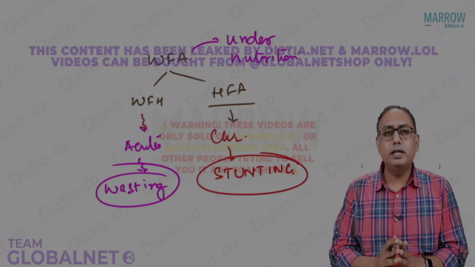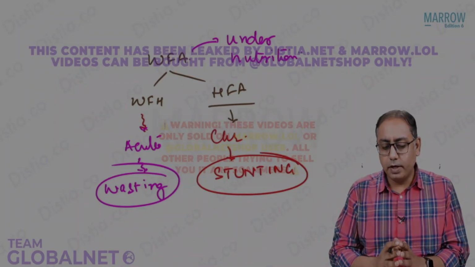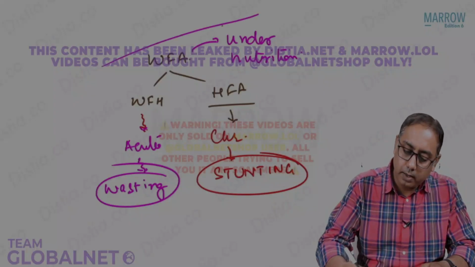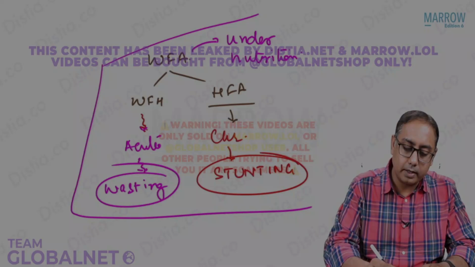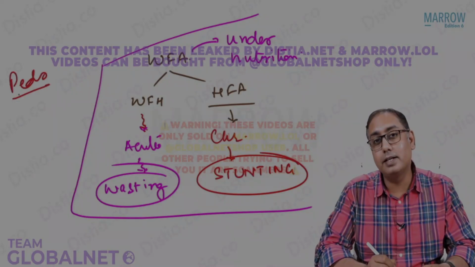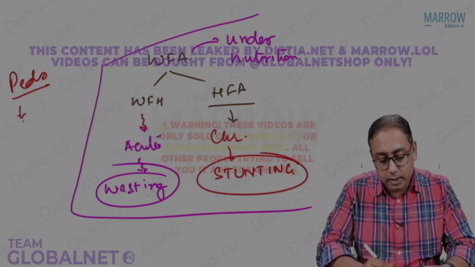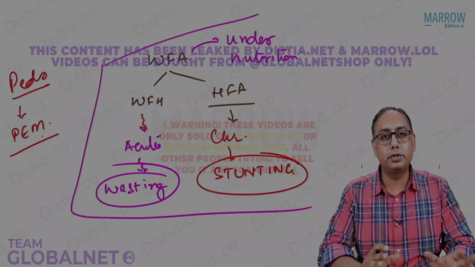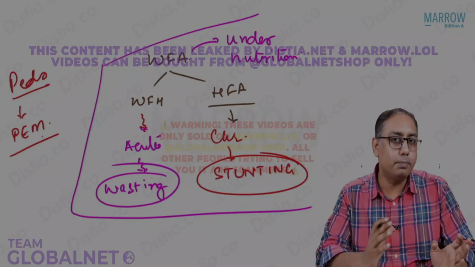So now if the child is low weight for age or low weight for height, you know how to classify. Now the problem starts. You have read already in pediatrics. Did you read pediatrics? In pediatrics, you must have already read that there is something called protein energy malnutrition. I won't be going into protein energy malnutrition. That's a hardcore forte of pediatrics.